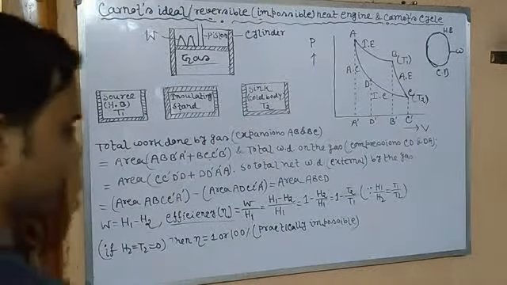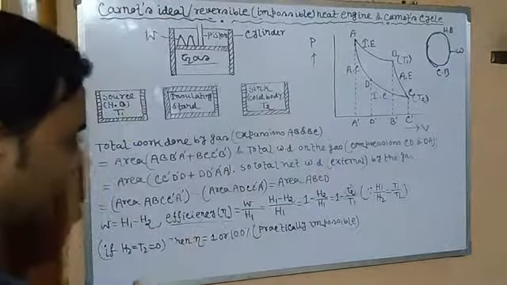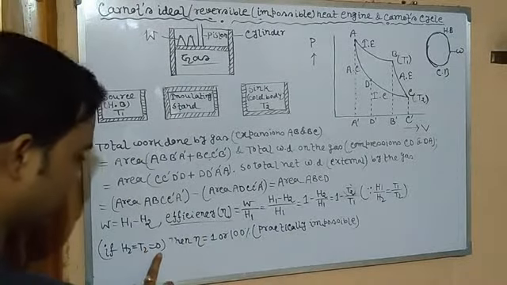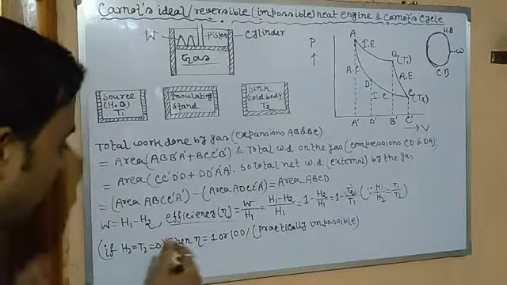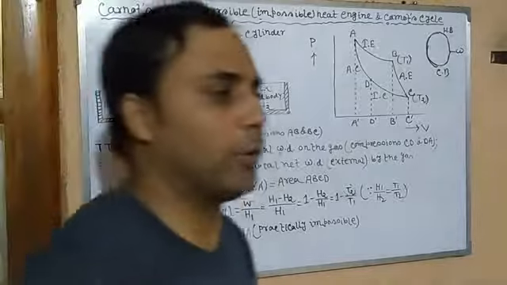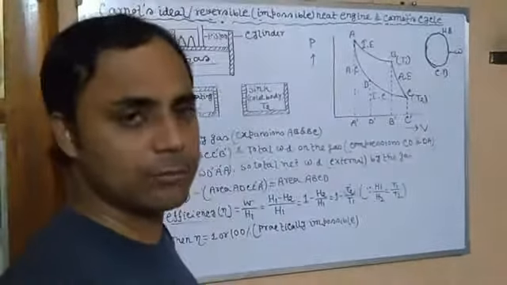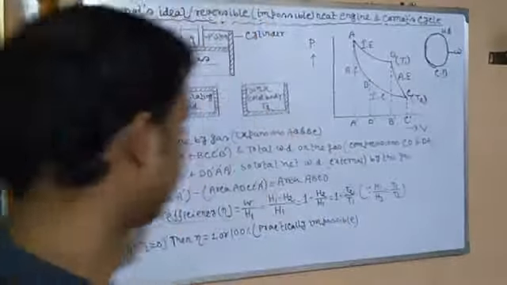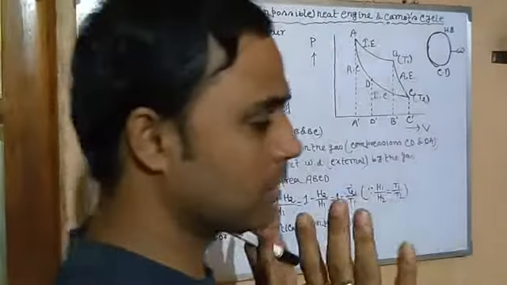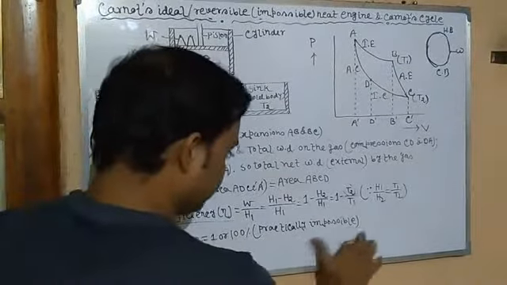But if it has to be reversible, it means T2 has to be 0 if its efficiency has to be 100%. It is possible only when T2 is equal to 0. If T2 is equal to 0, then only can eta be 1 or 100%. It means whatever be the absorbed amount of heat energy, it cannot send any amount to the sink. T2 equal to 0 is impossible. It is impossible to make a sink or cold body absolutely 0. Only in that case is it 100%.